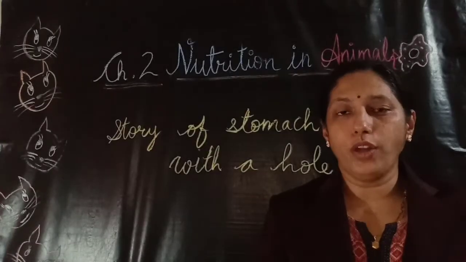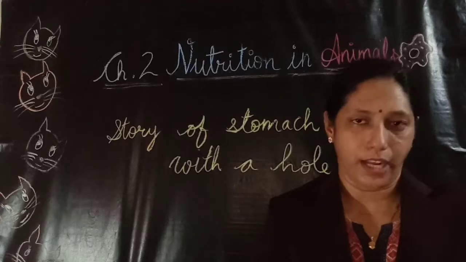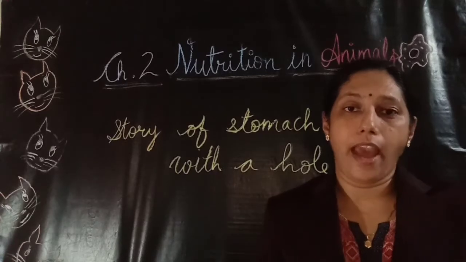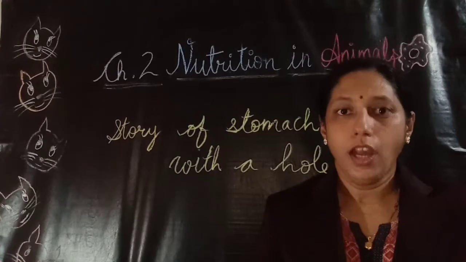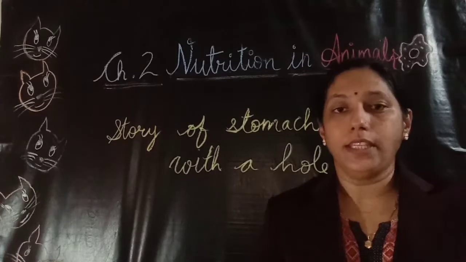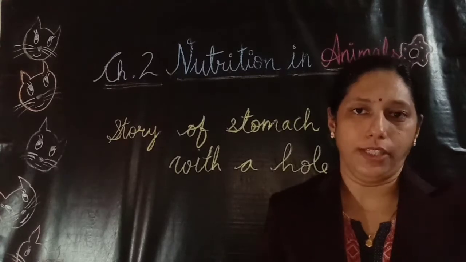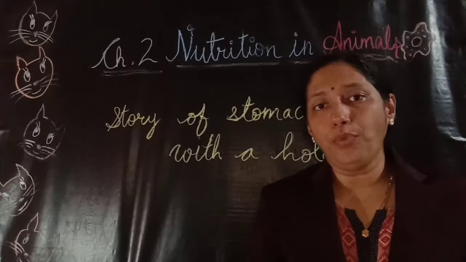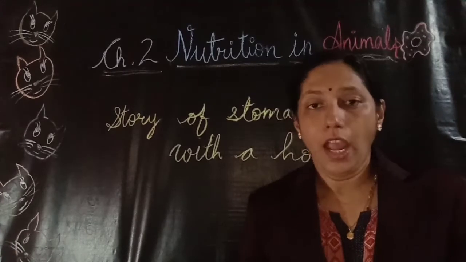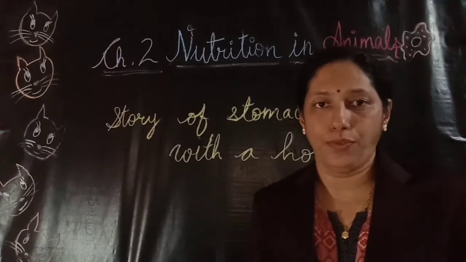As Dr. Beaumont could not close the hole properly, he left it bandaged. He took this as an opportunity to see what happens inside the stomach. And because of this, he made many wonderful observations. He found that the churning of food happens in the stomach and the stomach secretes a fluid which can digest the food.